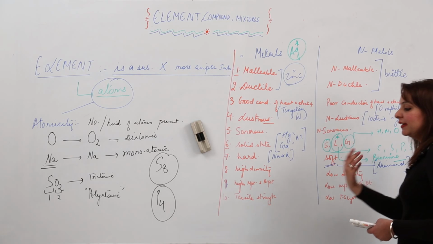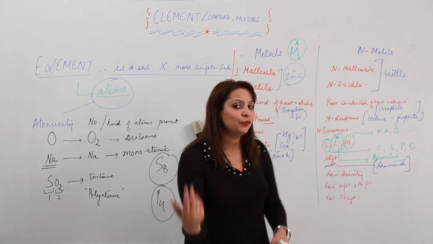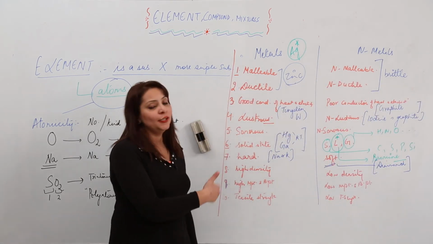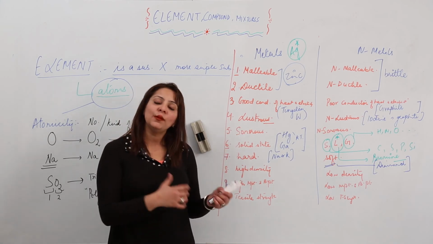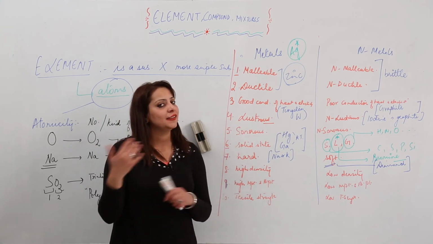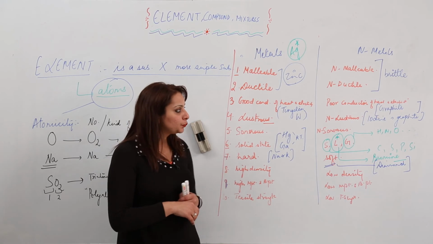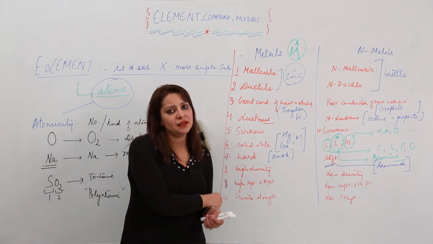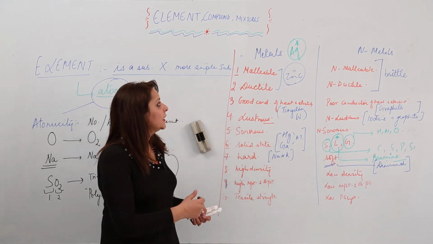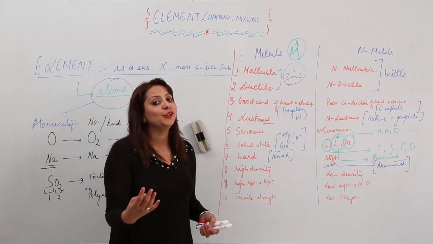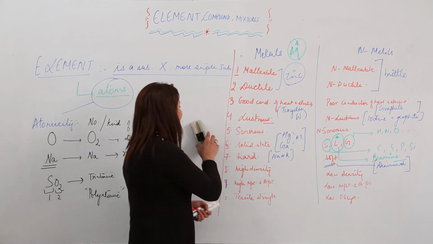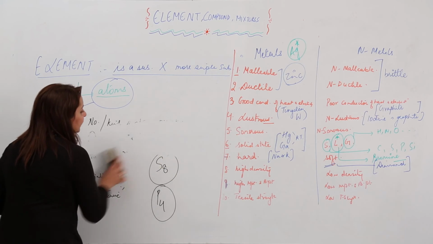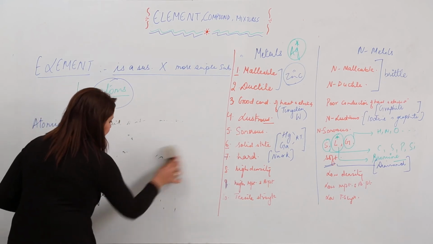So whenever you get any element, you need to classify it. Just look for the differences that metals and non-metals exhibit, and likewise you can categorize that, yes, it is a metal and it is a non-metal. So these are the two subcategories we have discussed so far. The element exists in 4 categories. We know 2 categories are still left, and those 2 categories are the metalloids and the noble gases.